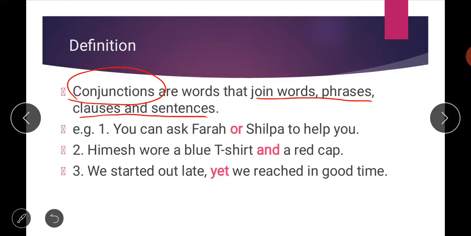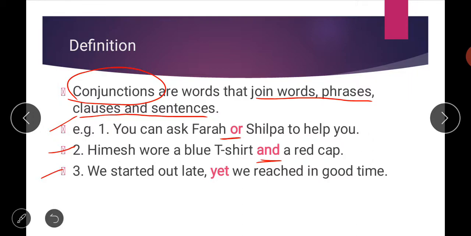Then, to get a better idea about conjunctions, let us have a look at the examples. First one is, you can ask Farah or Shilpa to help you. Here this word or is a conjunction. It is used to give an option between two names, Farah and Shilpa, to join these things. Then, Himesh wore a blue t-shirt and a red cap. Again the word and is your conjunction here, and it is used to establish a relationship between two things, that is a t-shirt and a red cap.